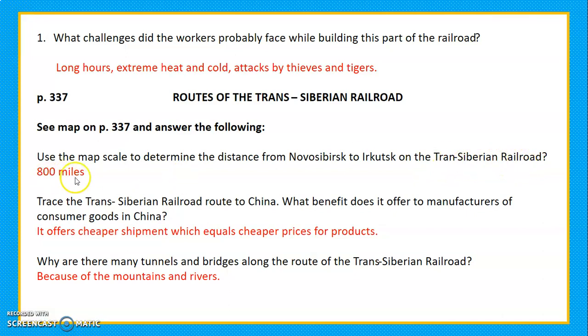It was 800 miles. Then trace the Trans-Siberian Railroad route to China. What benefit does it offer to manufacturers of consumer goods in China? It offers cheaper shipment, which equals cheaper prices for products. And the last one, why are there many tunnels and bridges along the route of the Trans-Siberian Railroad? Because of the mountains and rivers.